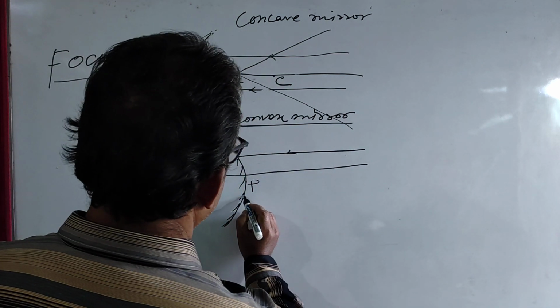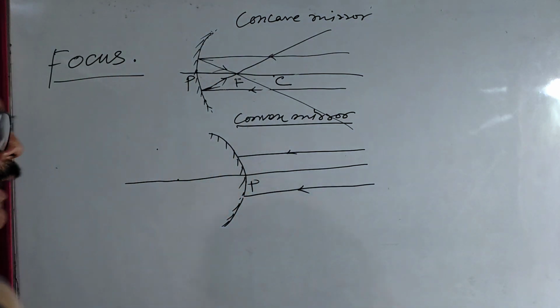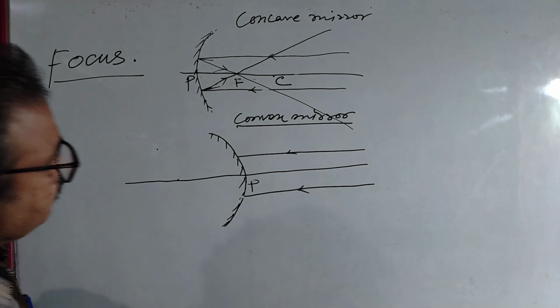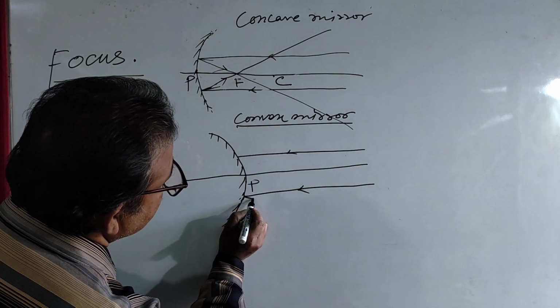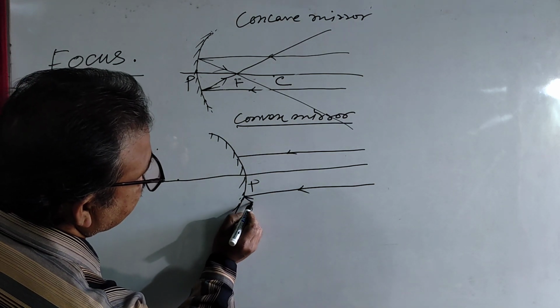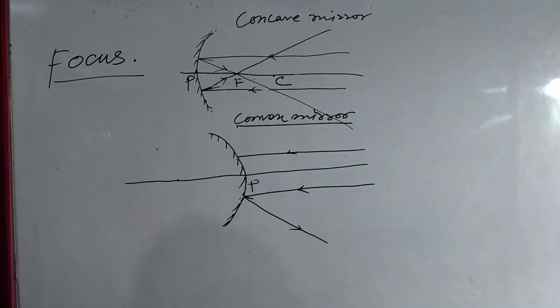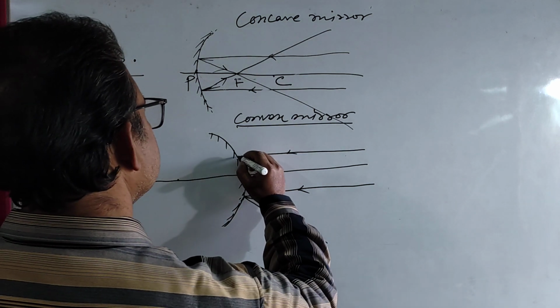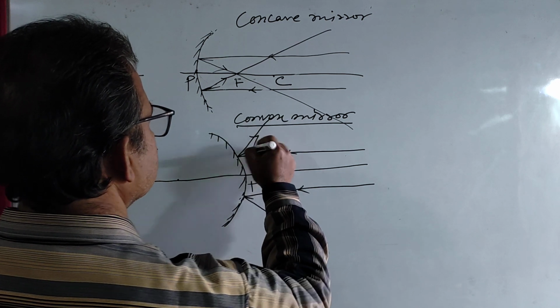Suppose this one is one ray and this one is another ray. Okay, now at this point you think about the perpendicular. This will be the perpendicular approximately. Then reflected ray will pass in this direction. Am I right? And here also, just to imagine the perpendicular, so reflected ray will move, suppose in this direction.